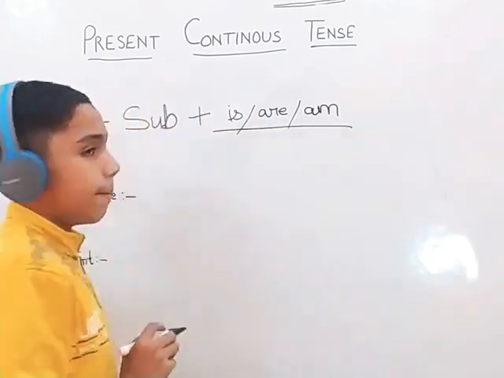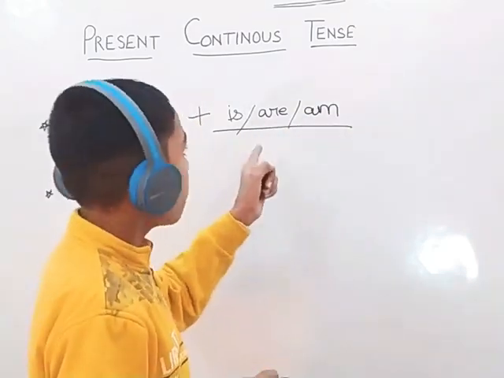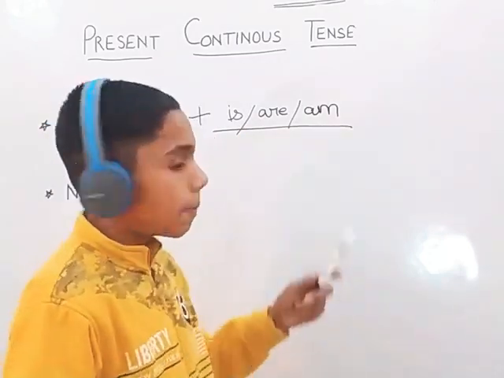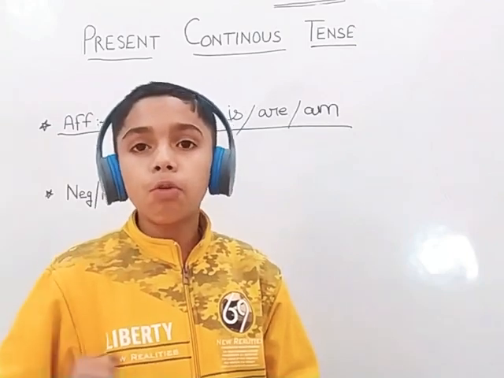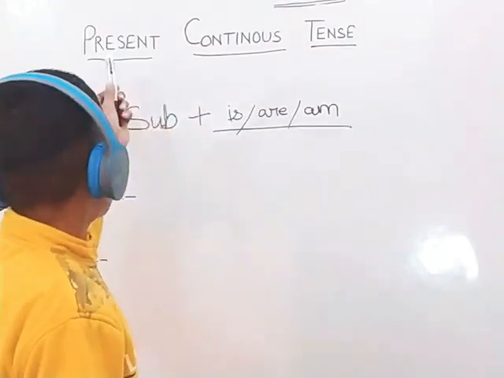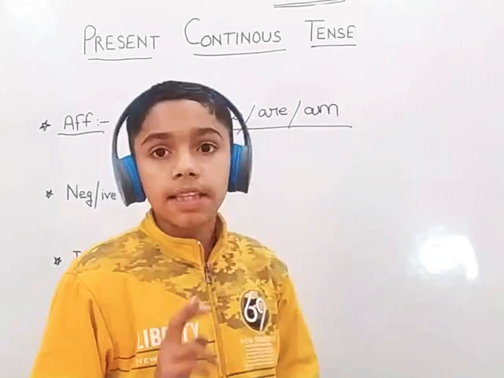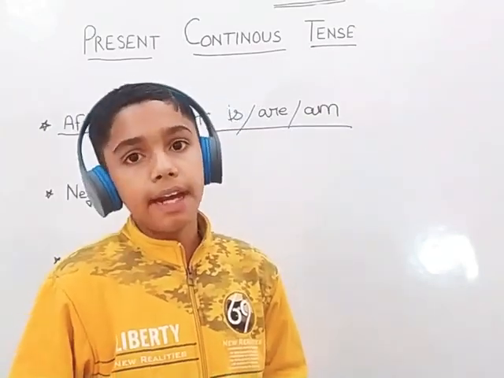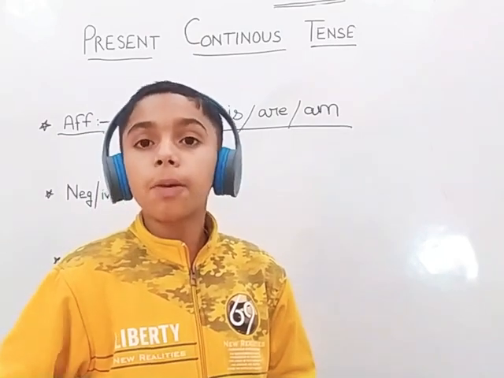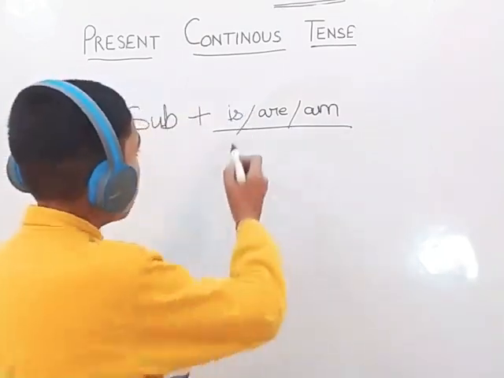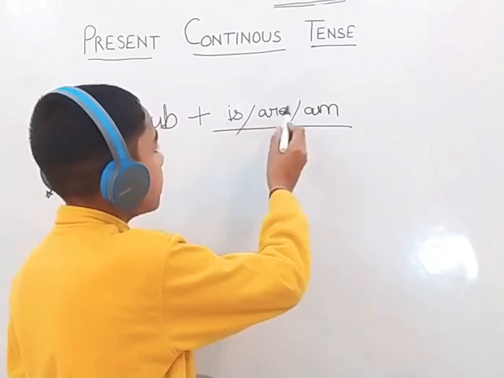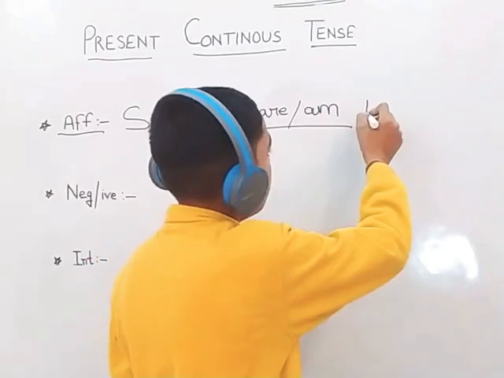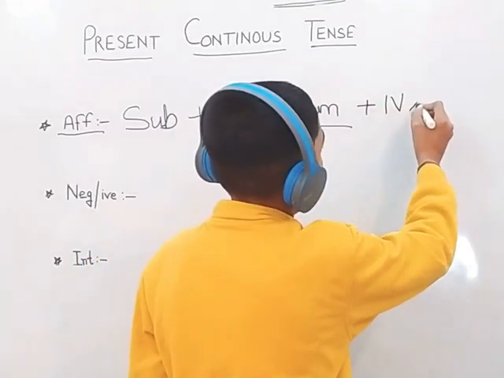Is, are, am. These are the helping verbs of present continuous tense, and these helping verbs change as we move forward in tense. Like in past continuous tense, there would not be is, am, are. There would be some other helping verb, and in future continuous, there would be another. Now, we have put the helping verb is, am, are. Next, we will put the form of the verb, that would be the fourth form.